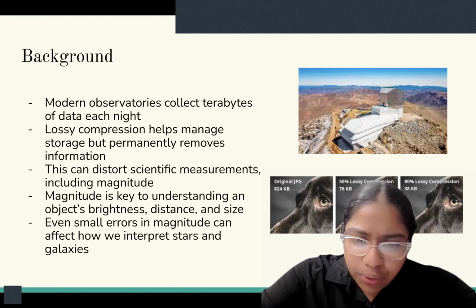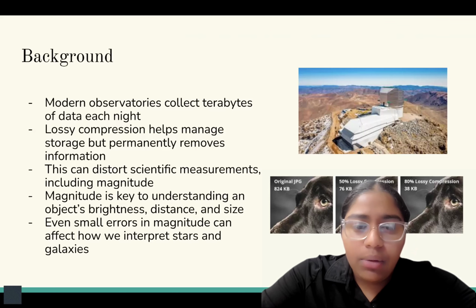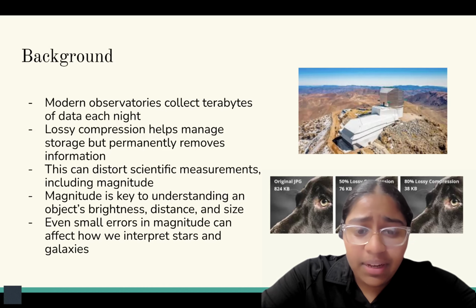Every night, observatories collect terabytes of image data, and managing this huge amount of data is challenging. So, astronomers use lossy compression to reduce file size. And while this saves space and speeds up transfers, it permanently loses some of its data. This raises the question, how much compression can we apply before losing scientifically important information?